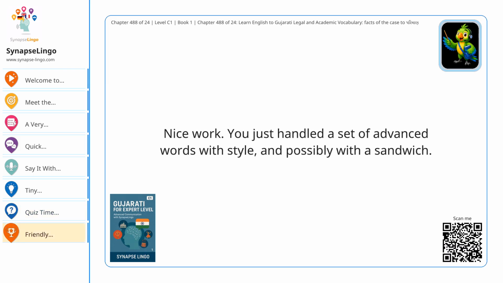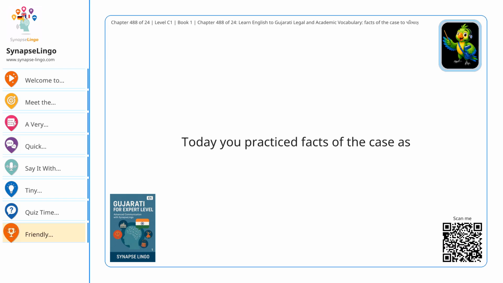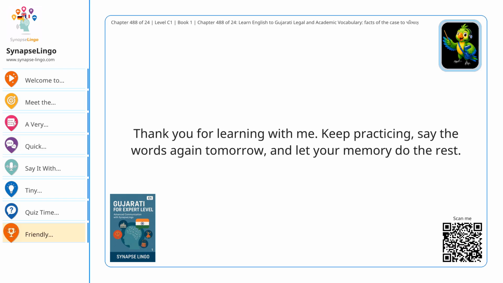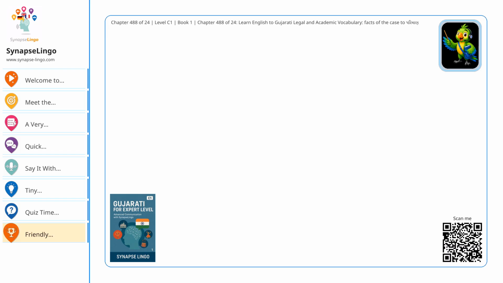Friendly conclusion. Nice work. You just handled a set of advanced words with style, and possibly with a sandwich. Today you practiced facts of the case as હકીકત and તથ્ય સ્થિતિ, background as પૃષ્ઠભૂમિ, trigger as ઉત્તેજક, cause as કારણ, factor as પરિબળ, dimension as પરિમાણ, and range as પરિસર. Thank you for learning with me. Keep practicing, say the words again tomorrow, and let your memory do the rest. You've got this.